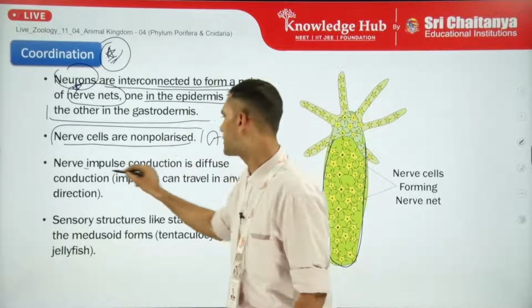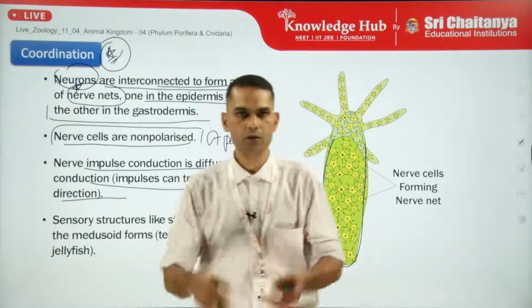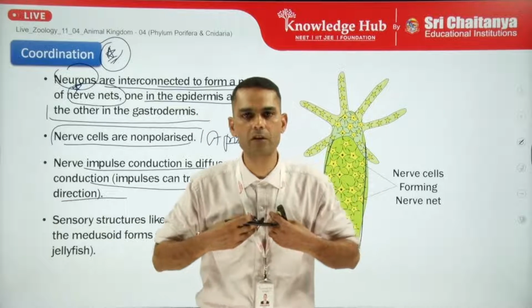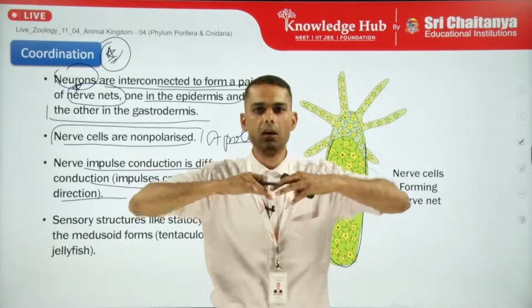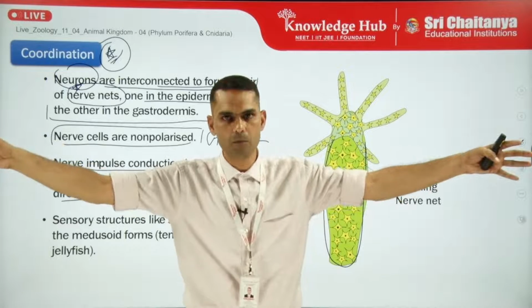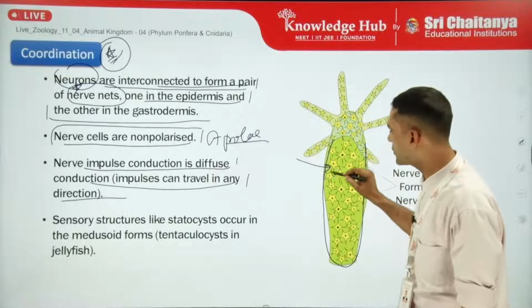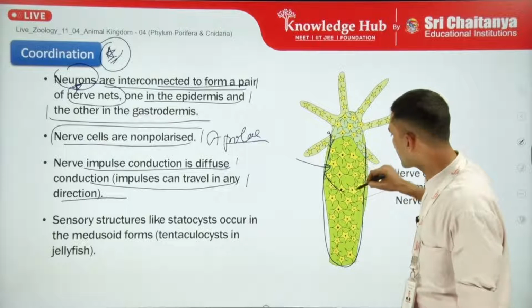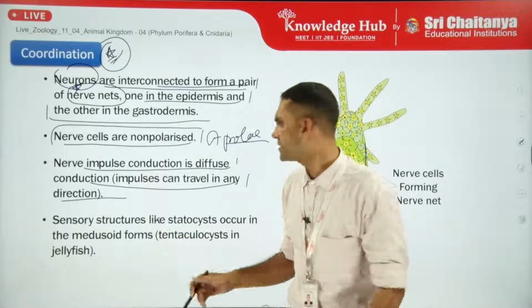Also, nerve impulse conduction is diffuse conduction. An impulse can travel in any direction. So if a stimulus comes to this particular neuron, it will spread to other neurons in a non-directional manner, or it will diffuse to other body parts also. If a stimulus comes to this part, then it will spread to the rest of the body as well. So this is the diffuse type of nervous system.